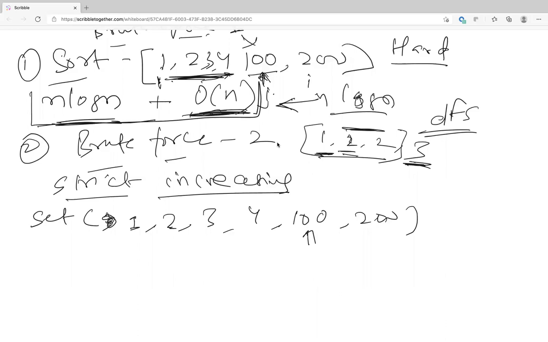Now our j is at 100. We see that 100 is not 4 plus 1. So that means our last sequence has ended. So we have 2 pointers to find the first and the last element of a sequence. As j is at 100, we know that our sequence is no longer maintained.